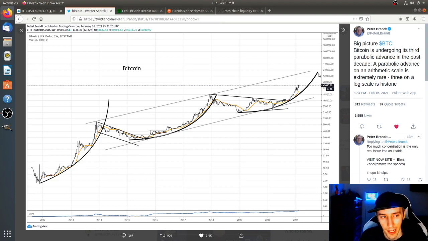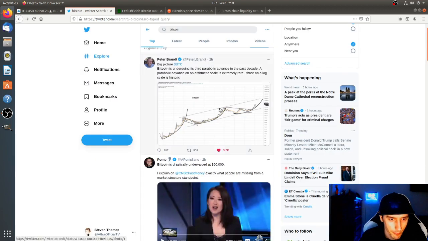Making sure my cat's not eating something he's not supposed to. Sorry about that. And so, yeah, things are looking really good in this respect.